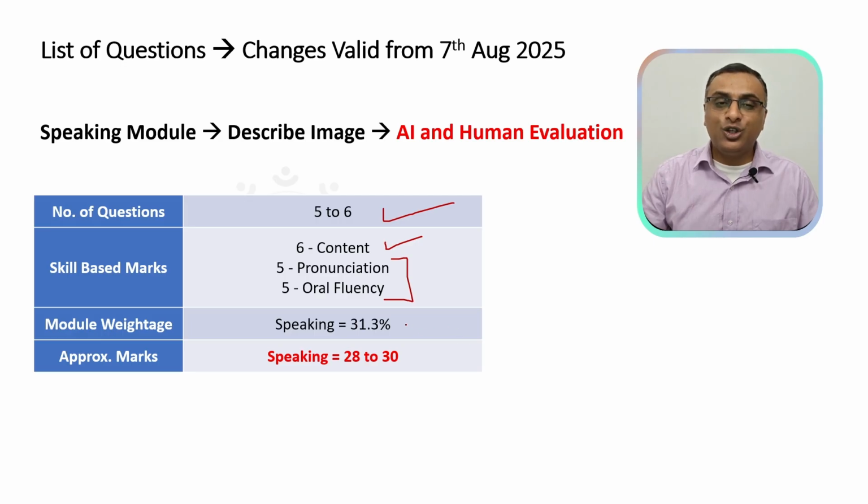For speaking, you will approximately get about 31.3%. That will tally up to 28 to 30 marks. A huge bump in marks. So describe image will become one of the important questions in your speaking module. Earlier, it was read aloud and repeat sentence. Going forward, it will be repeat sentence and describe image.